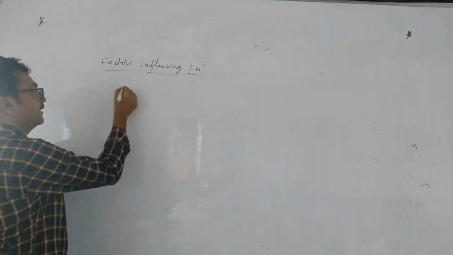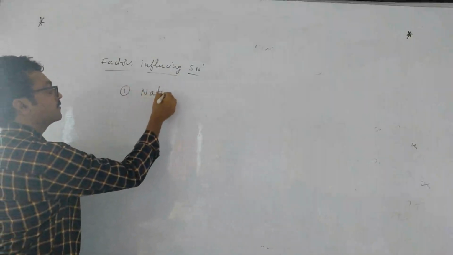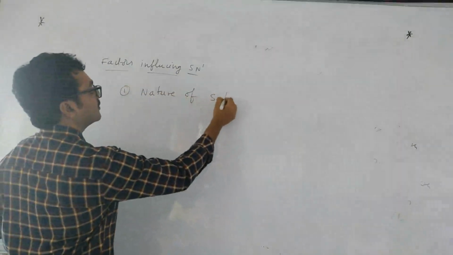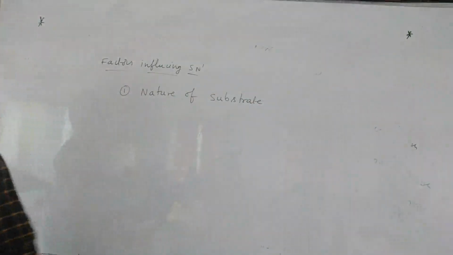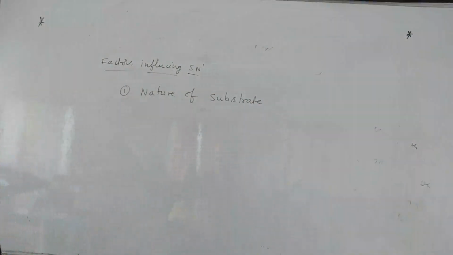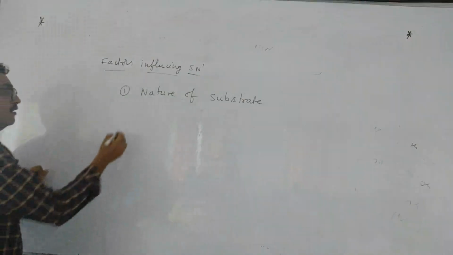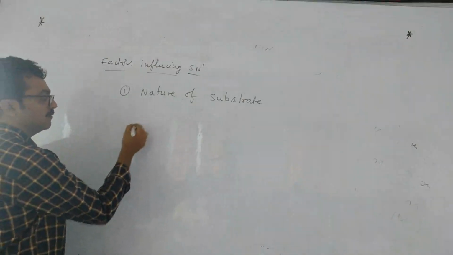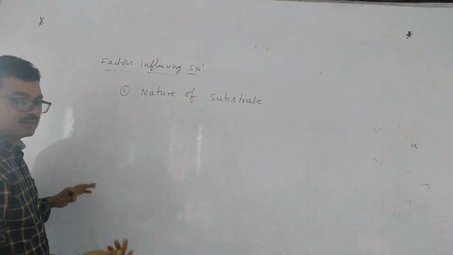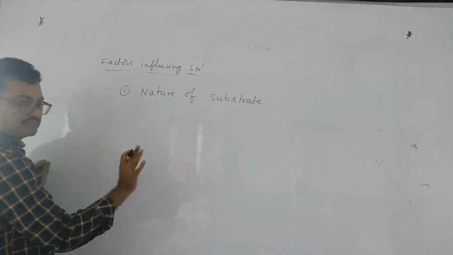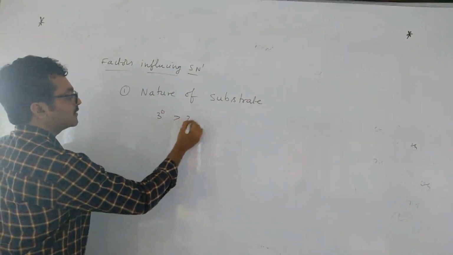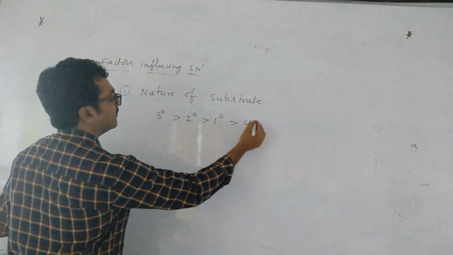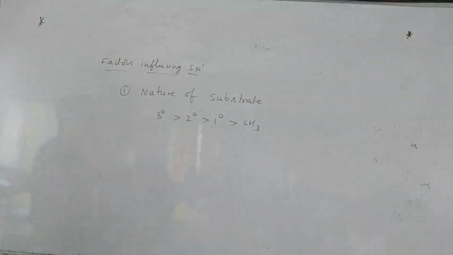Factors affecting SN1. Nature of the substrate. Nature of the substrate means what kind of substrate you have to take. Among tertiary, secondary, primary, or else normally if you take benzyl, allyl, like that. I told you 3 degree is more stable, so normally you will take tertiary alkyl halide greater than secondary, primary, then methyl. Okay, this is the first one.